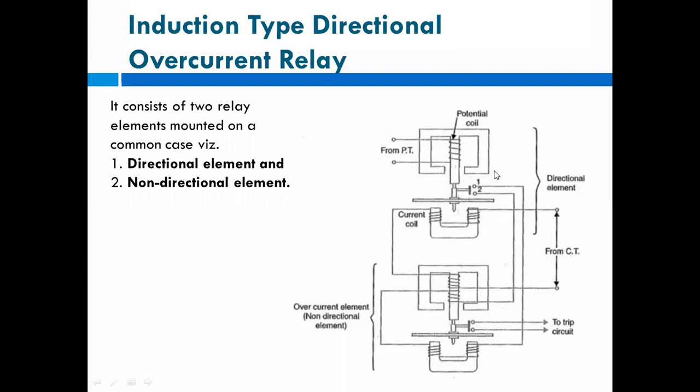In that we have seen different types: induction, cup type. Watt hour meter, yes, correct. That is the watt hour meter, or it is also called the induction disk type relay.